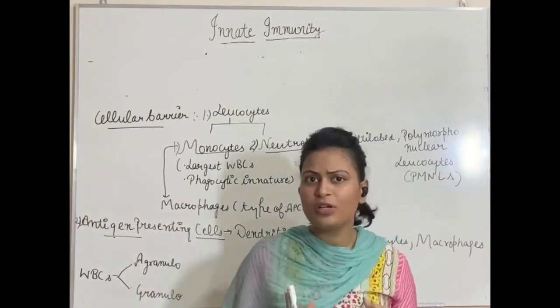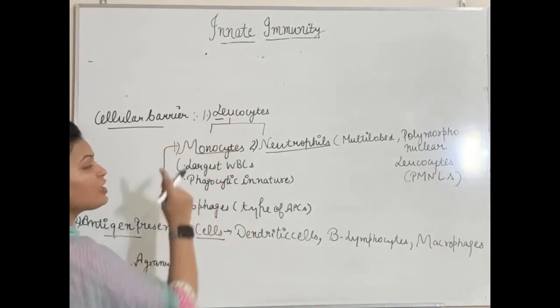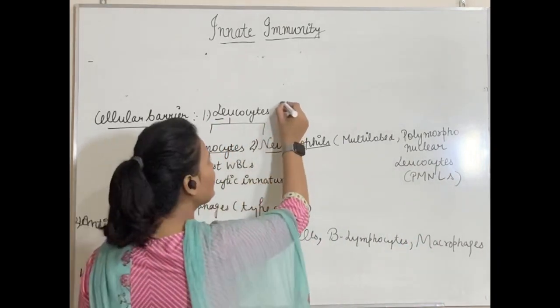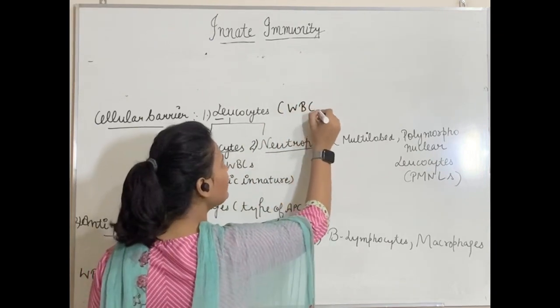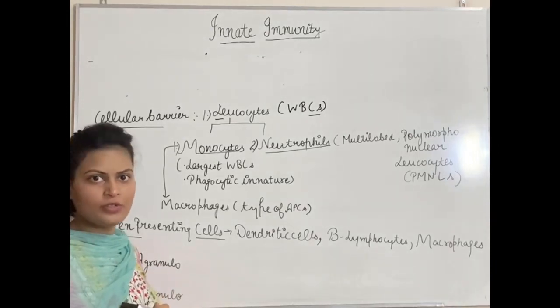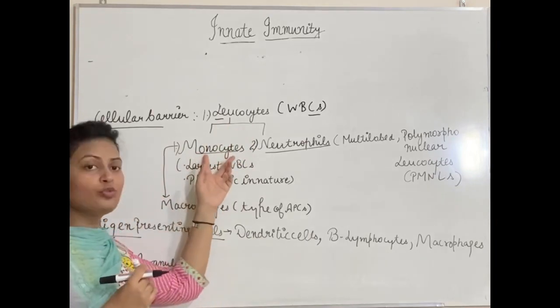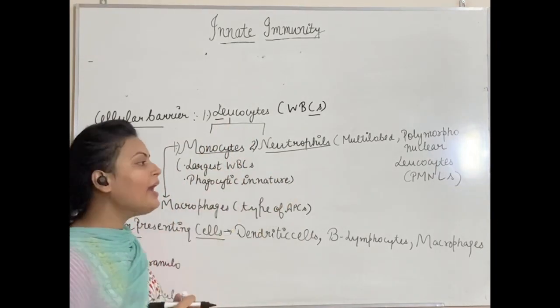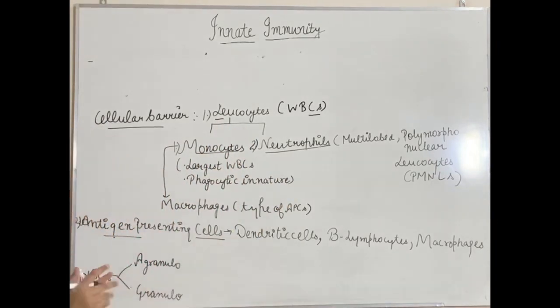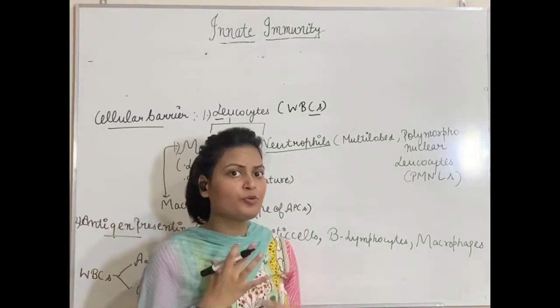And in cellular barriers, first of all, we will talk about leukocytes, which are also called white blood cells, and they are soldiers of our body. They are protecting us from different kinds of infections. And in leukocytes we will talk about monocytes and neutrophils. Actually, leukocytes are of many types, and all types provide us protection.